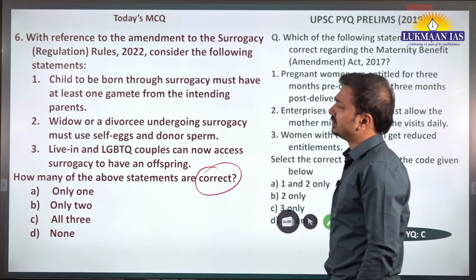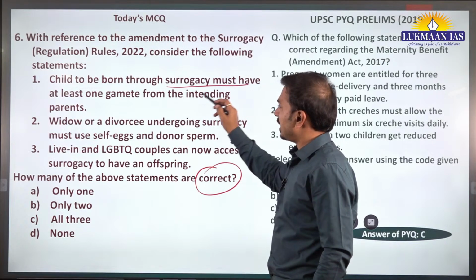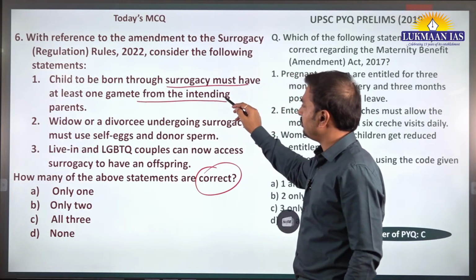Yes, what these rules are saying here: a child to be born through surrogacy must have at least one gamete from the intending parents.